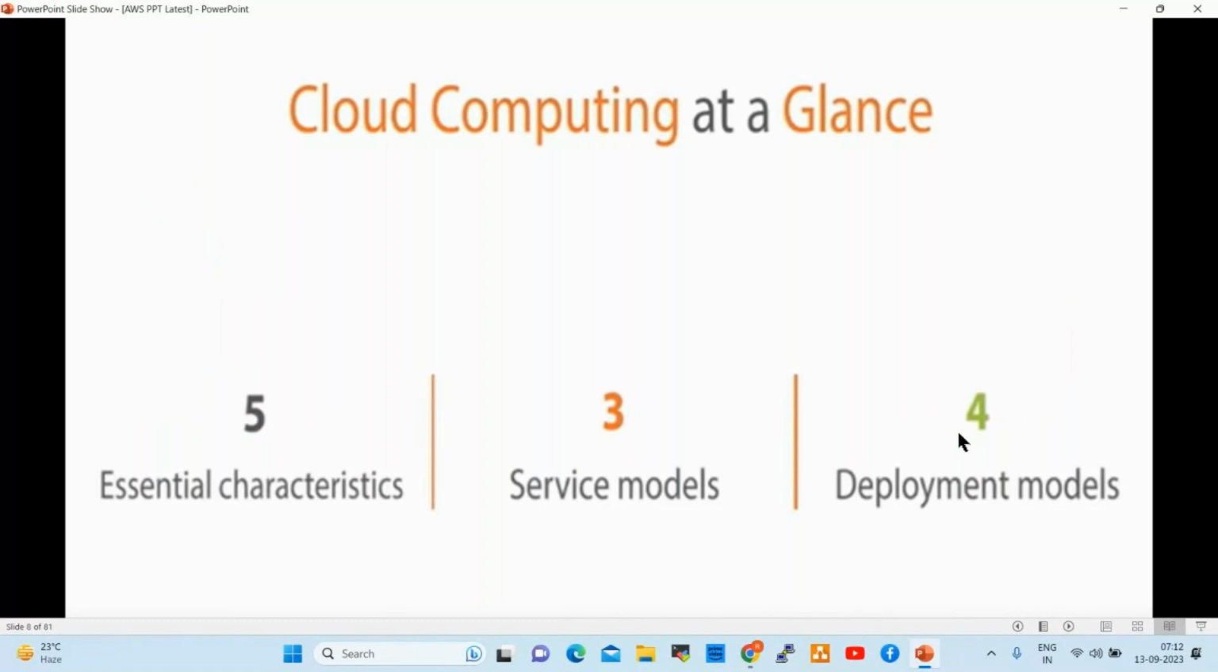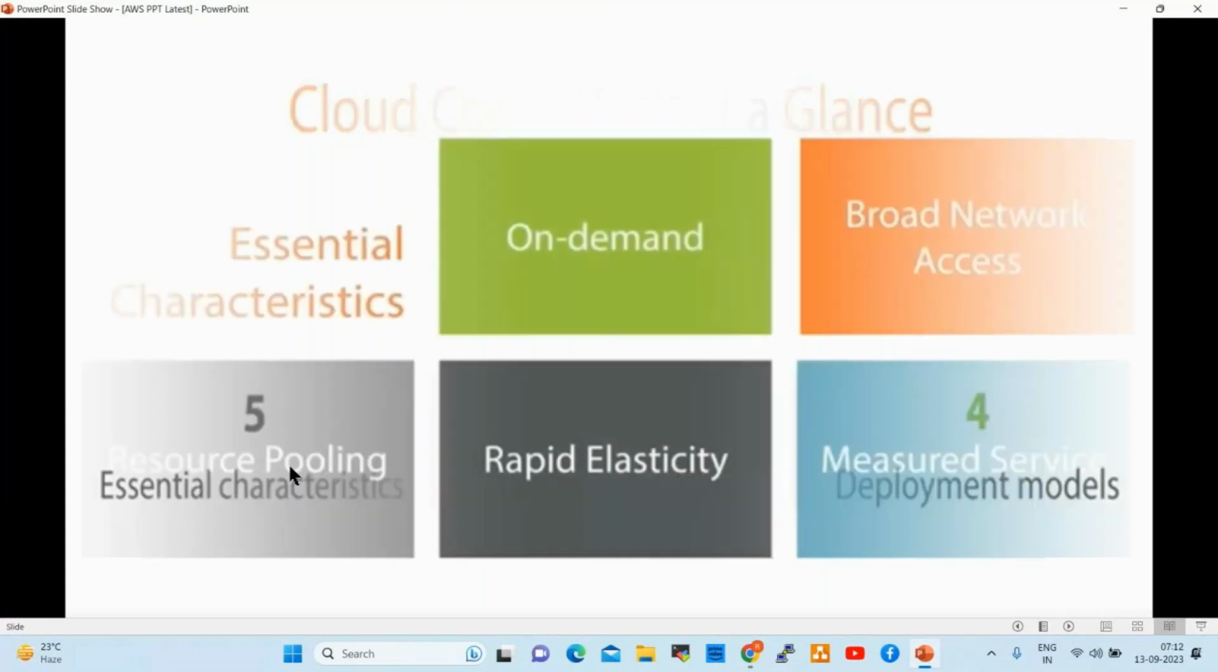Next one, cloud computing has 5 essential characteristics, 3 service models, and 4 deployment models. What are those? We'll try to understand quickly. We already discussed this in the DevOps introduction, right? So what are the essential characteristics? Here we have 5 essential characteristics.